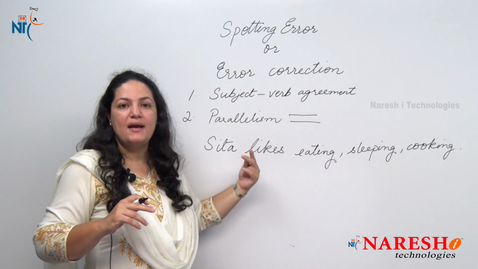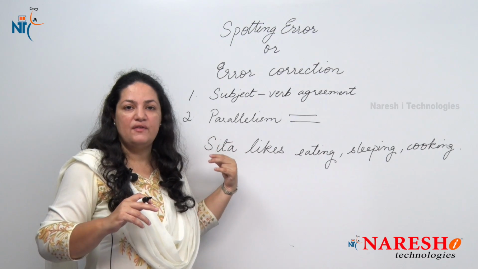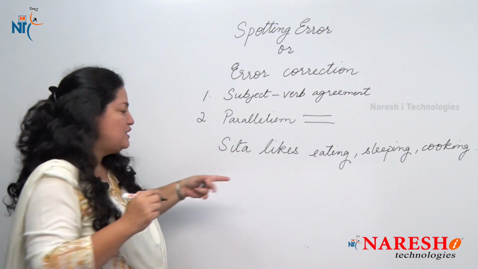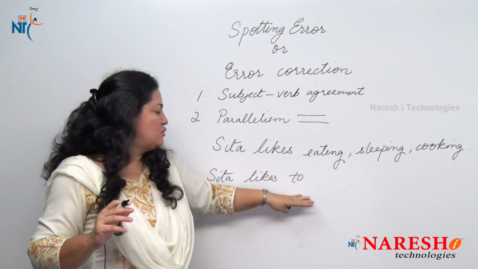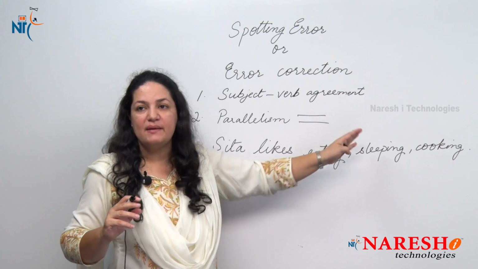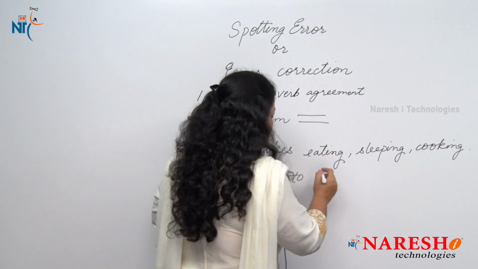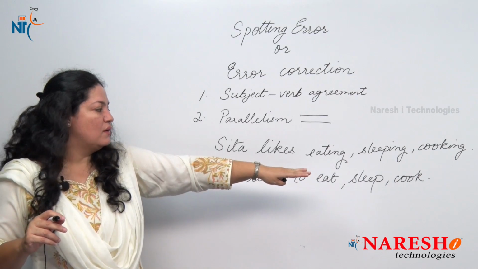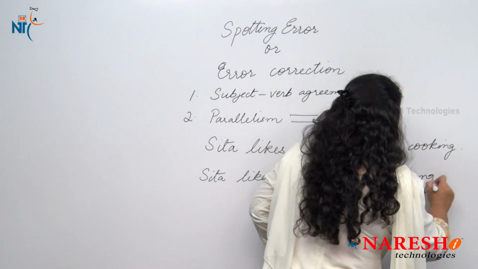And in the same way, if I do not want to use the gerund form or the ing form, I use a different form, that is the base form of the verb, or you can call it the infinitive form. With the infinitive form I use to. So when I say Sita likes to, obviously I am not going to say likes to eating, sleeping or cooking. So I use the verb in the infinitive form. I say Sita likes to eat, sleep and cook. But now I cannot say Sita likes to eat, sleep and cooking.